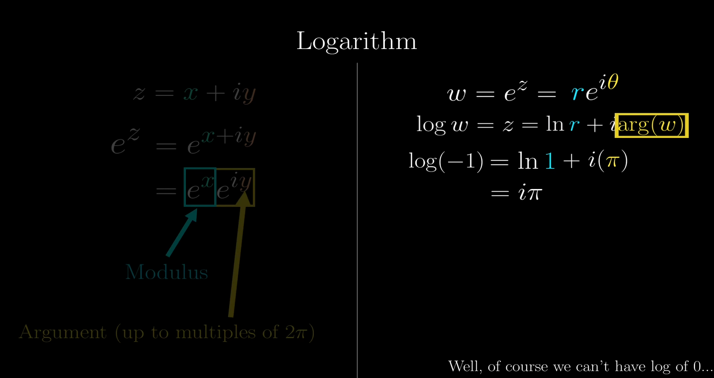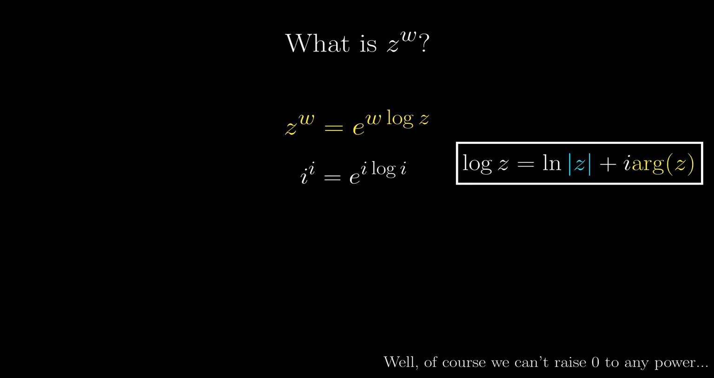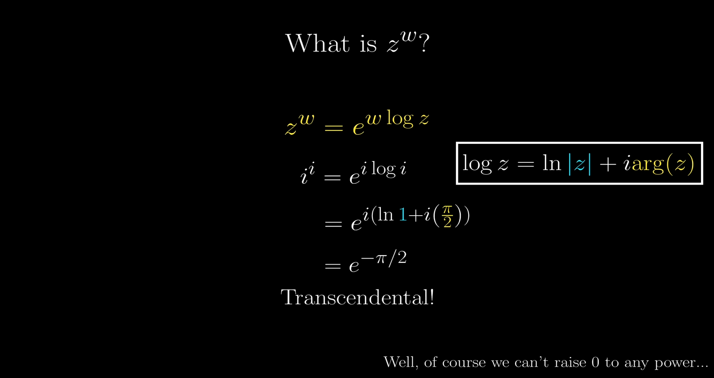And finally, we see how we do complex exponents. This is completely analogous to the real case, using both logarithm and exponentiation. For instance, to calculate i to the i, we have to substitute z and w to be i in the definition, and recall the logarithm of complex numbers explained just now. We can calculate the logarithm of i, and after slight manipulation, we get e to the -pi/2, a real number, and transcendental as well.